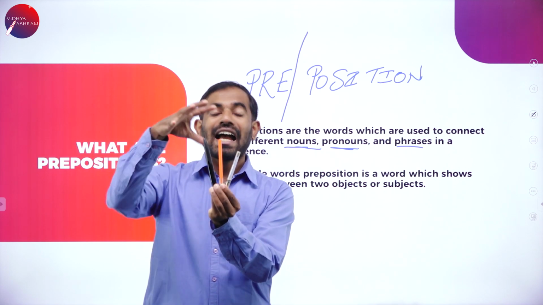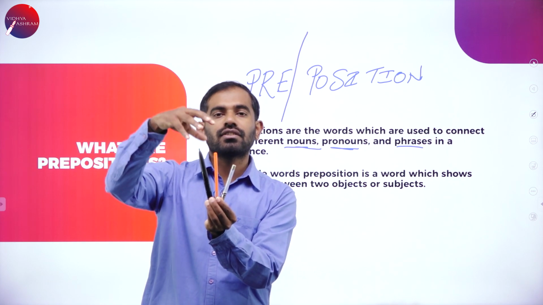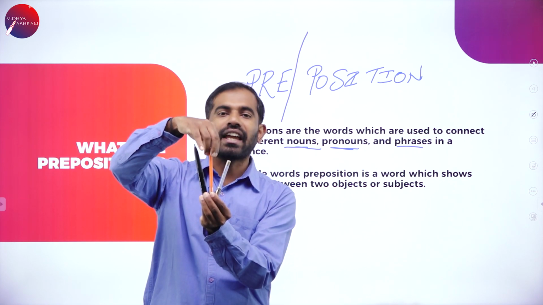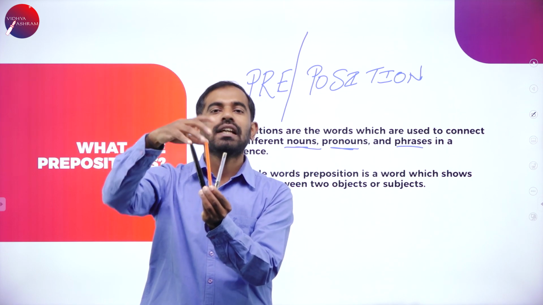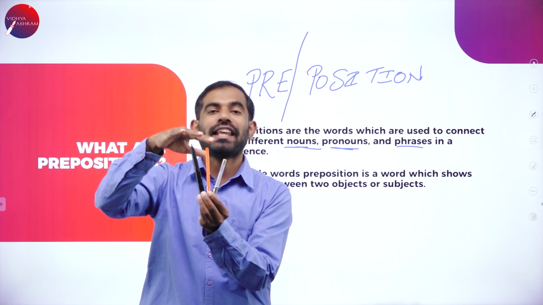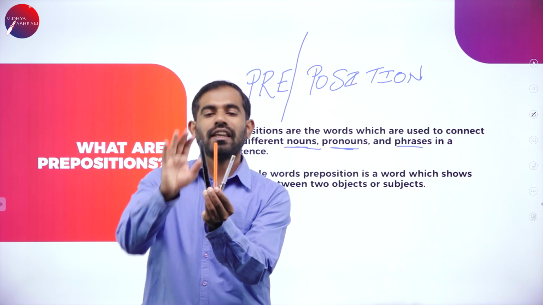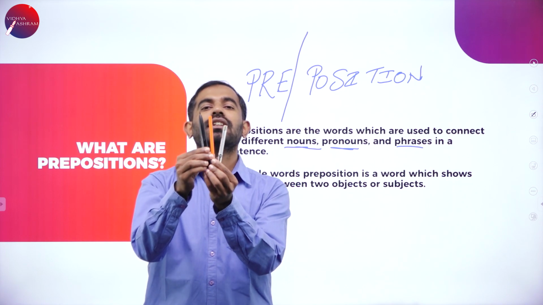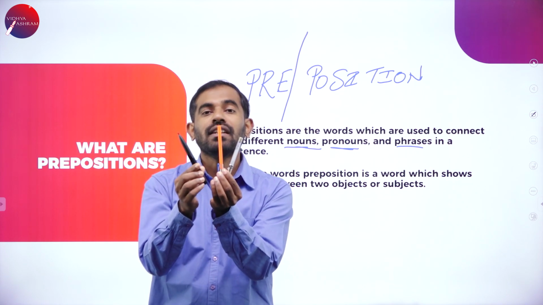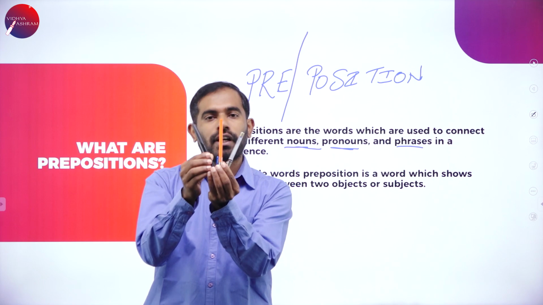A preposition comes in when you are giving importance to one object at a time. It depends on where it is placed. For example, if I am talking about the orange pen, where is it placed? It is placed in between the black and the transparent pen.